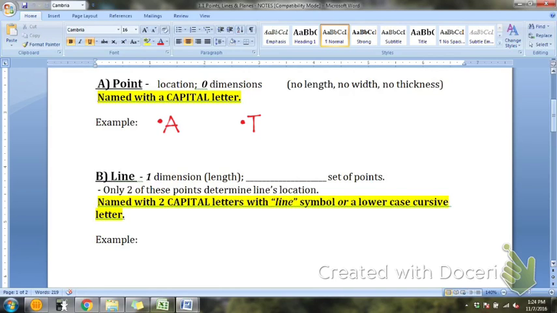A line is an unbounded set of points. So that would be the definition there. A line is an unbounded set of points.